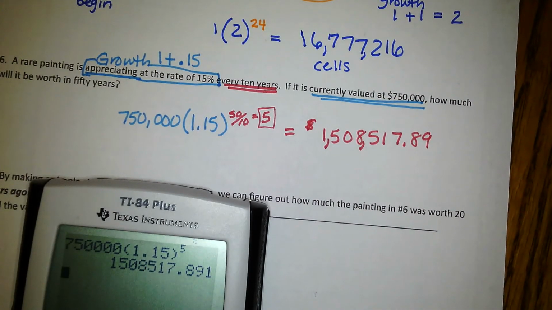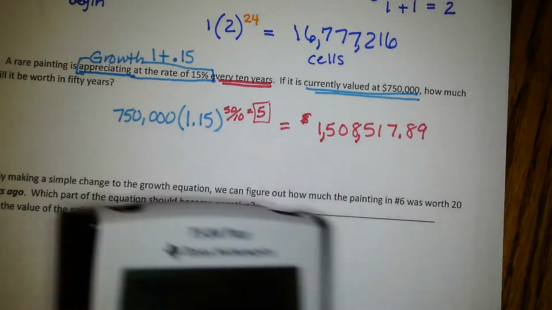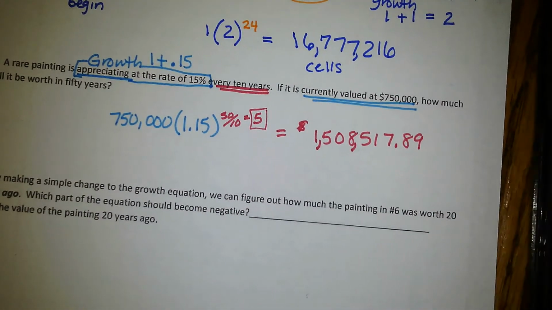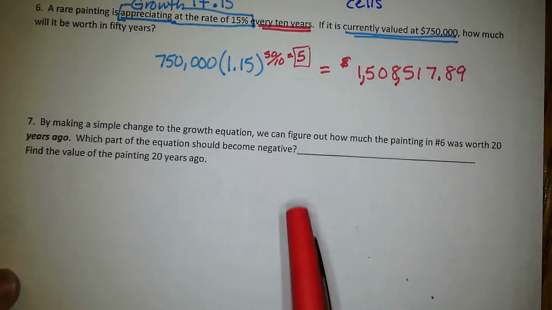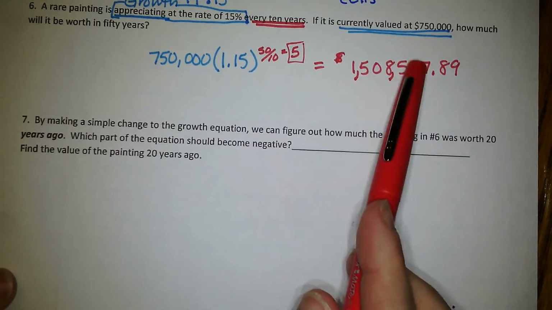So that $750,000 painting is going to be worth $1.5 million in a span of 50 years. That's why people have heirlooms, art and artifacts as heirlooms, because they do increase over time.